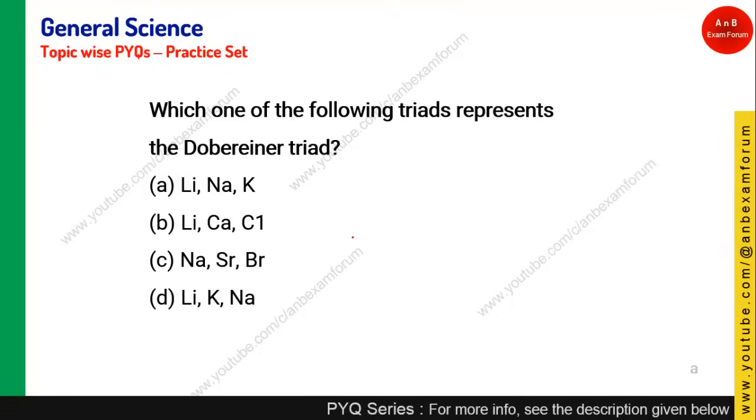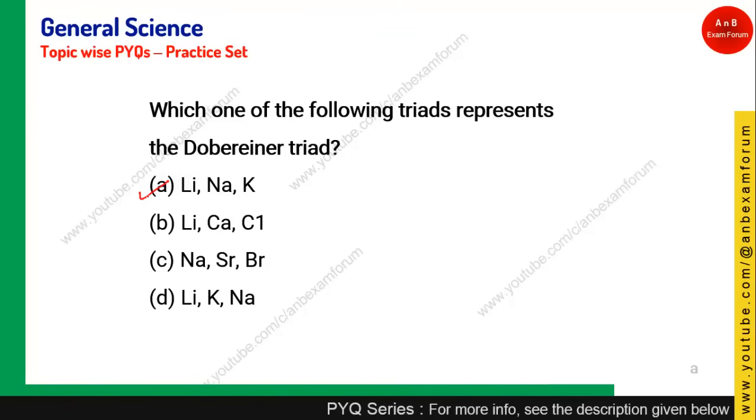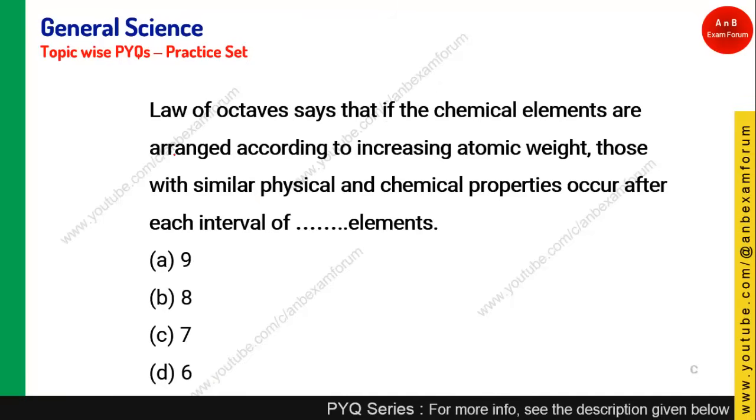Which of the following triads represents the Dobereiner triad? So these are the four options. I will start the timer. A very simple one. Just now I told you it is lithium, sodium and potassium. And what the triad says is that if you take the average of the atomic masses of the first and last elements, you will get the atomic mass of the middle element. So those who have given option A, they are right. Quickly moving to the next question.